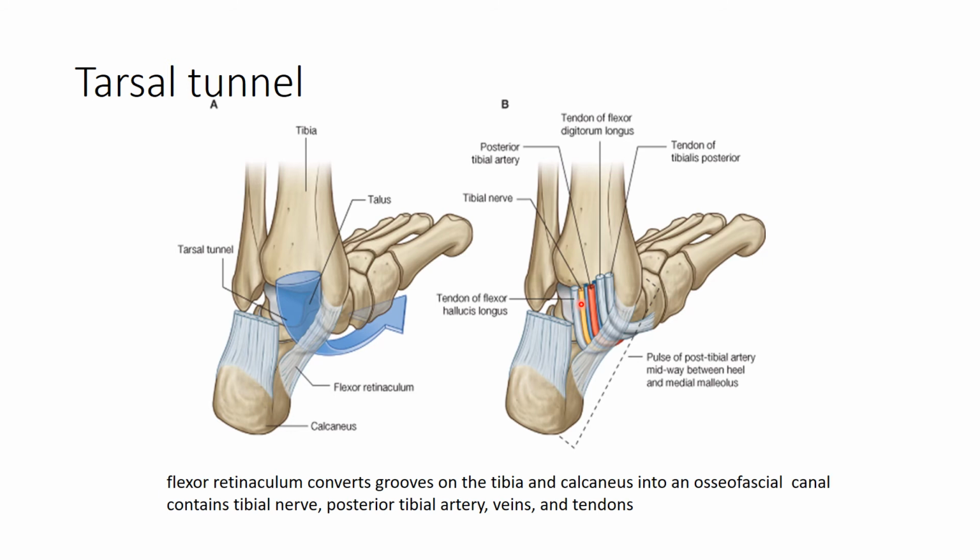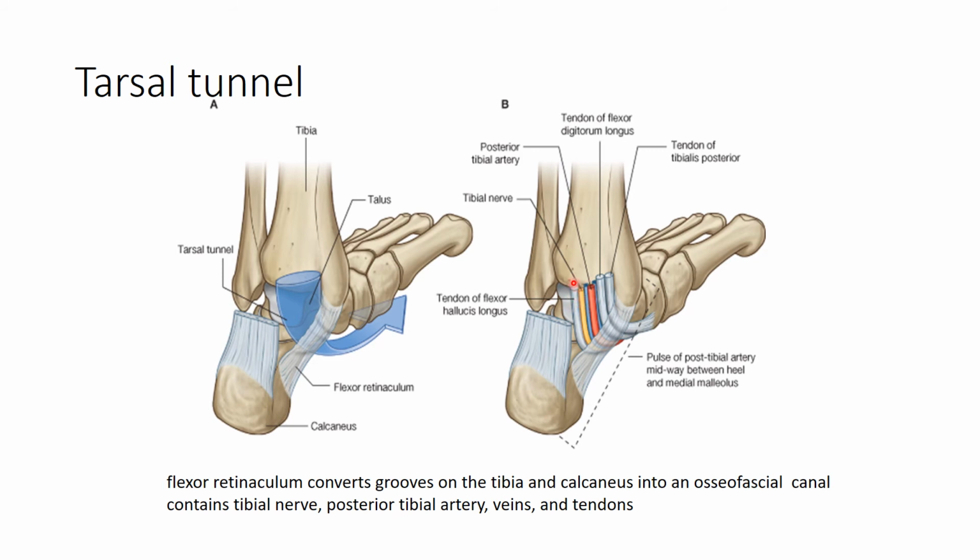So during surgery at this portion, at the ankle joint or at this tarsal tunnel, one must explore from the tendon of the flexor hallucis longus and go laterally, because going medialward will only harm the neurovasculature.